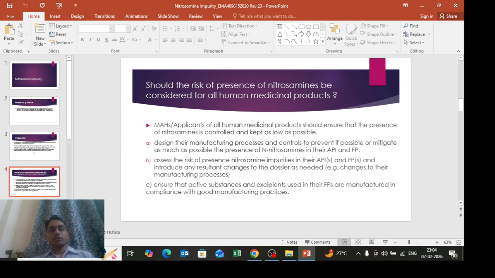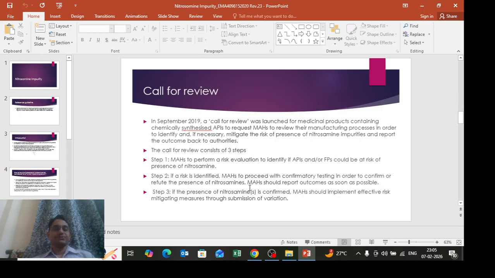Ensure the active substances and excipients used in the finished product, that is the final formulation, and their manufacturing comply with good manufacturing practice. We have to ensure that the API and the excipients used are manufactured in a good manufacturing facility.